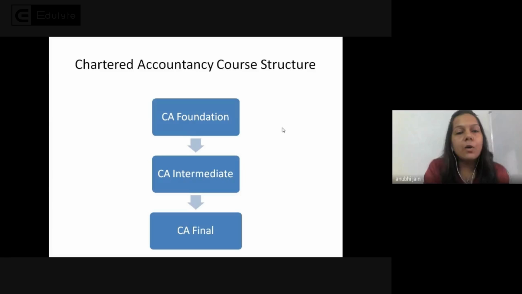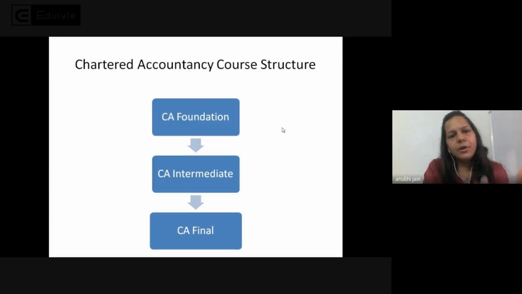But now in CA Foundation, the subjects are the same, four subjects, but the first two subjects will be subjective. Means there will be no negative marking in those, because they will be totally descriptive, and your remaining two subjects will be objective. So there will be negative marking for those. It is 0.25, so one fourth of the marks is deducted for a wrong answer.